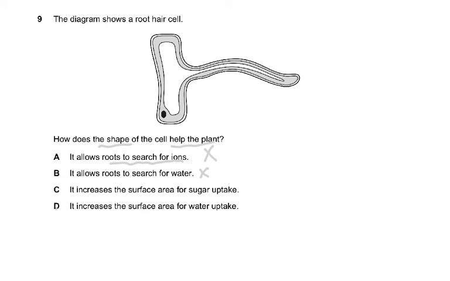I'm searching for my glasses. I can't find my glasses. That means I'm actively looking around, walking around and looking for my glasses. So search is a wrong word. Increases surface area for sugar uptake. No, there's no sugar in the soil. So that is why the answer is D. It increases the surface area for water uptake.